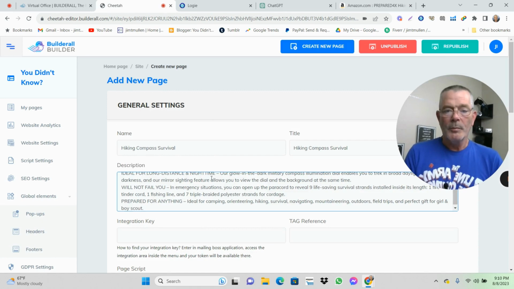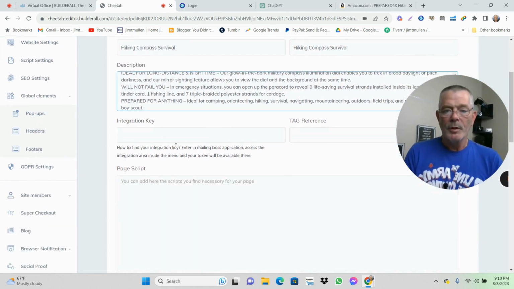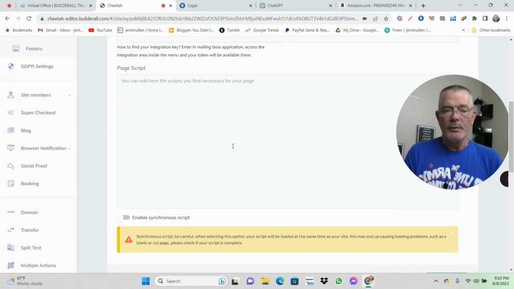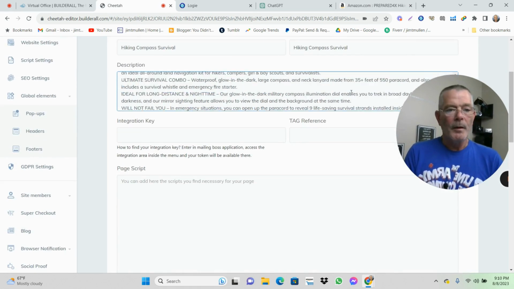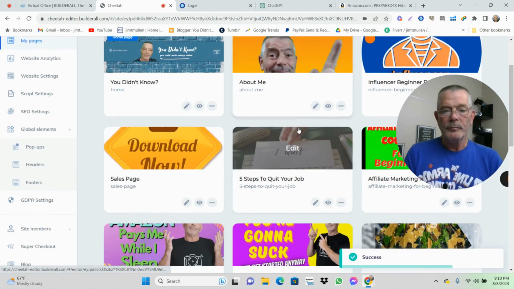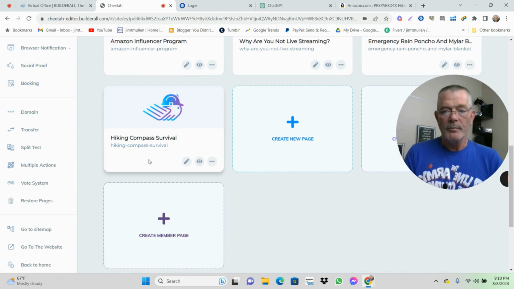This is all going to help you optimize for search. This stuff we don't have to worry about. Page script, you can add it if you want to. And save. Hiking compass survival. There we go.